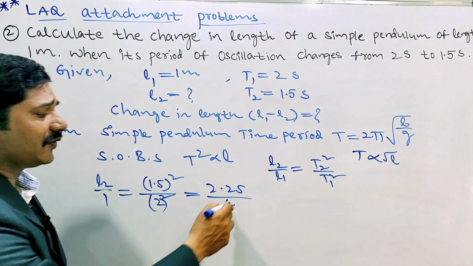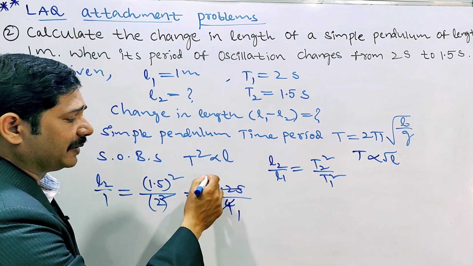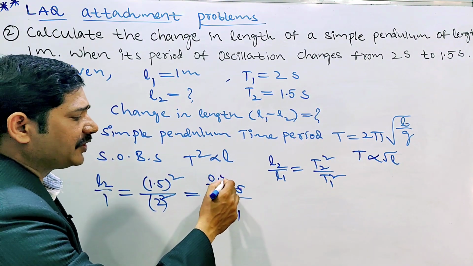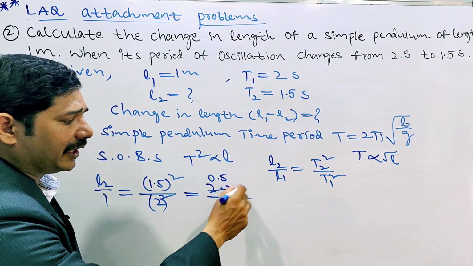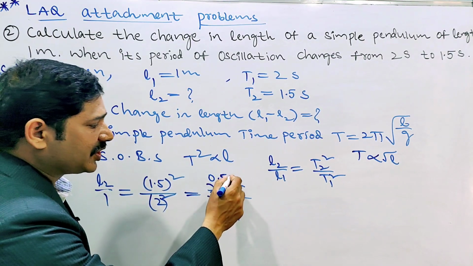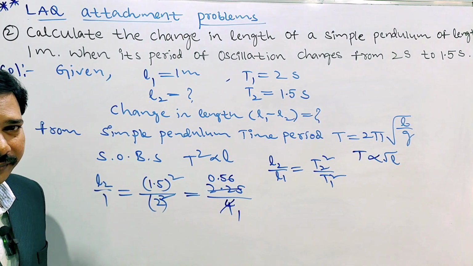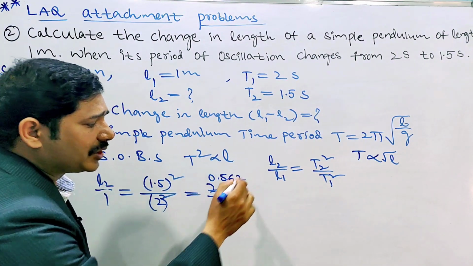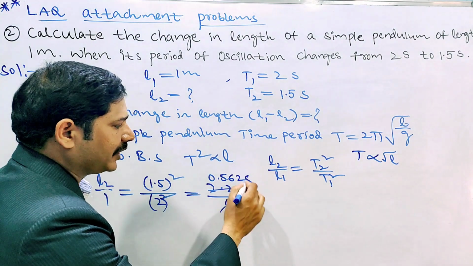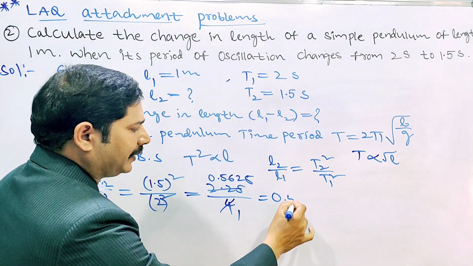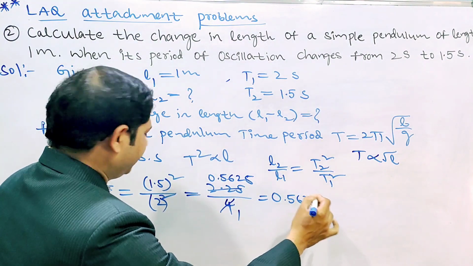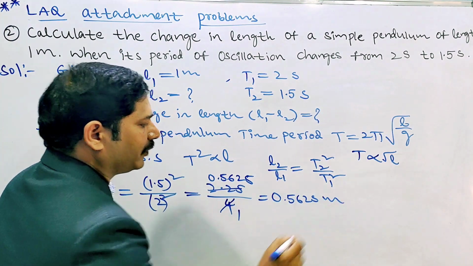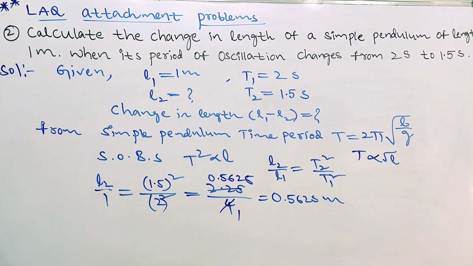2 square is 4. Solve this one. 4 1 ja, here decimal is there. 4 5 ja 20. Again here 2 is there. 4 6 ja 24. Again here 1 is there. So 4 2 ja 8 and 4 5 ja 10. 0.5625 meters. L2 value how much? L2 is 0.5625 meters. Okay.